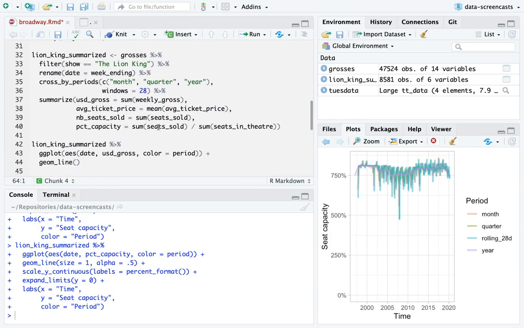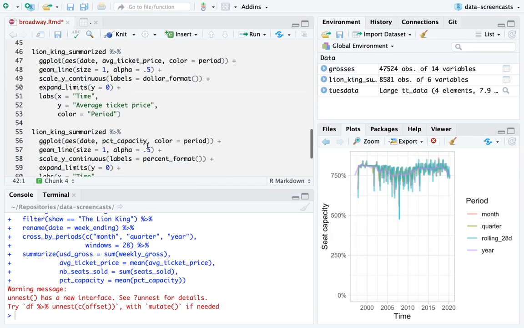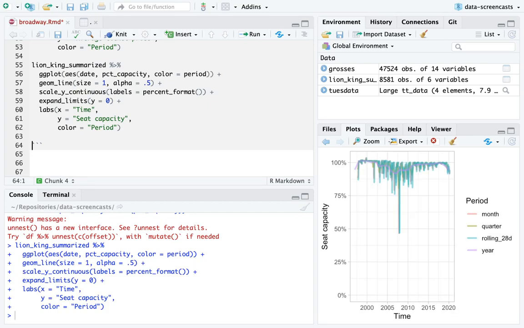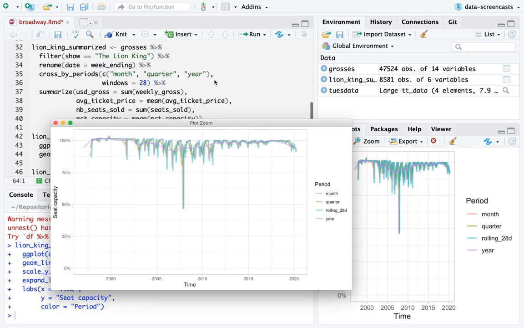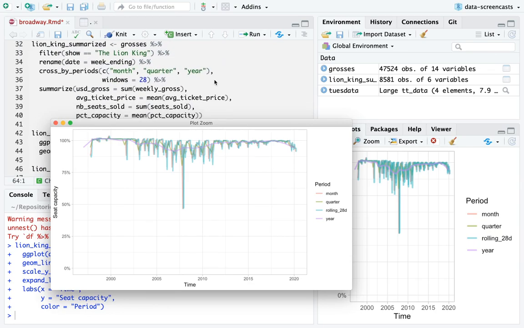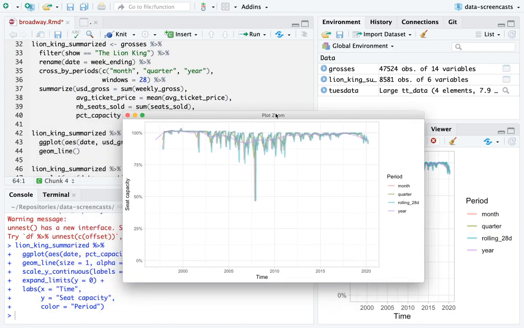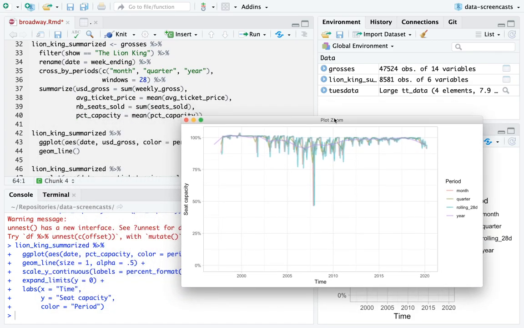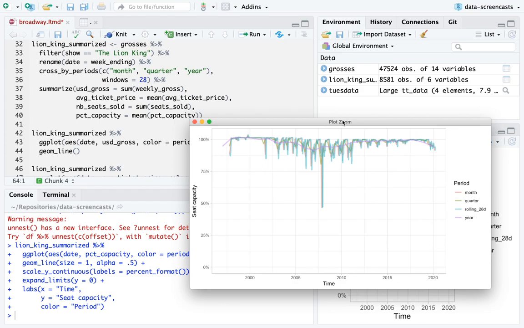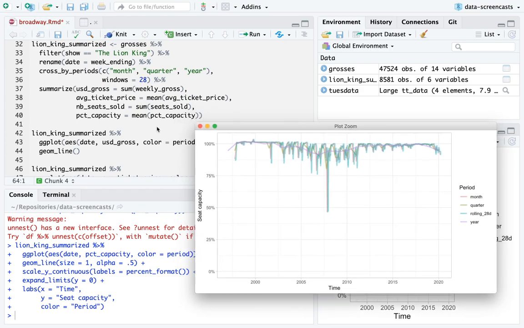Oh, I have a bug somewhere. There's no way the seat capacity has been 800%. I'm going to just say mean of PCT capacity and hope that's a little bit closer. I'm not going to spend a lot of time on getting this right. Oh, I got what happened. Yeah, that's not going to work. That sum approach I was taking doesn't work with my cross-by approach. It's not a big deal. It just means I'm going to take the average of PCT capacity.